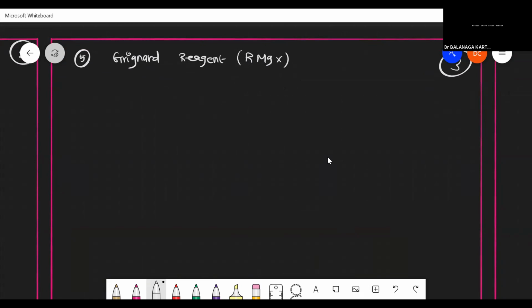Whenever RMgX reacts with HCN, hydrogen cyanide, it forms an aldehyde as my product. When RMgX reacts with any alkyl cyanide, R-CN, then I can get a ketone as my product.